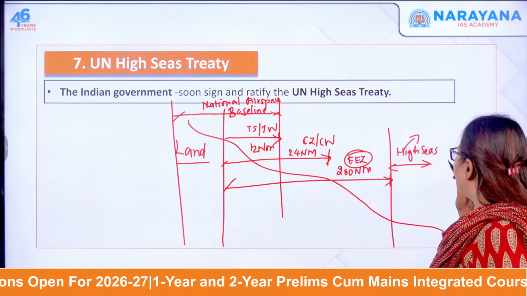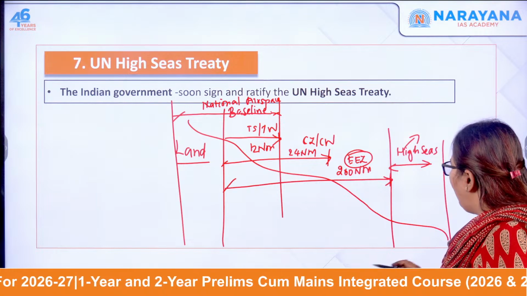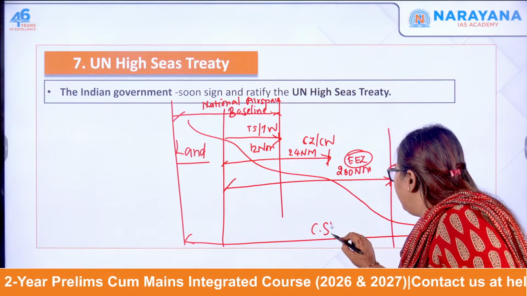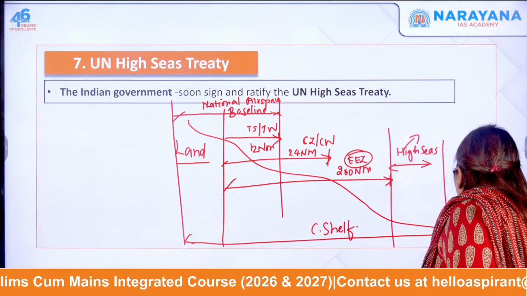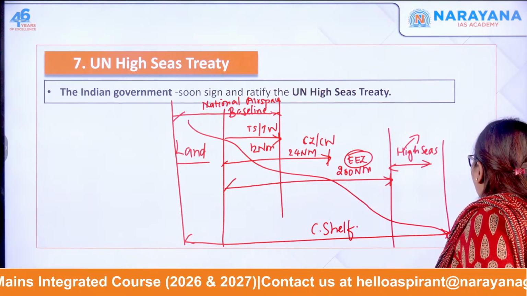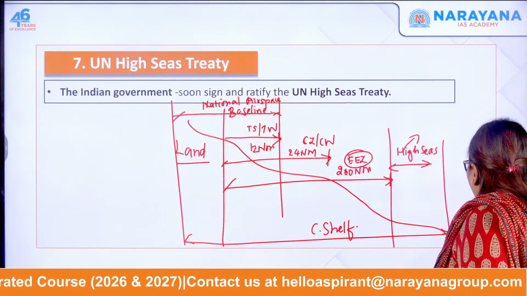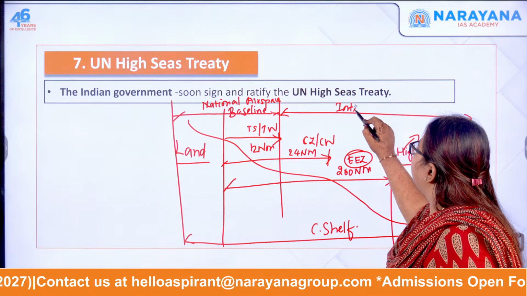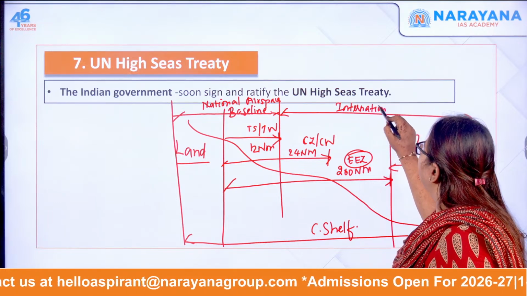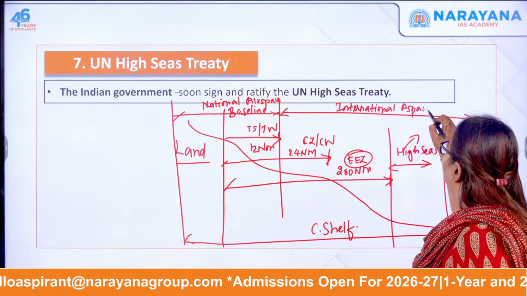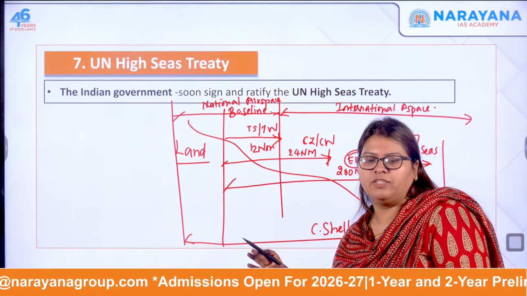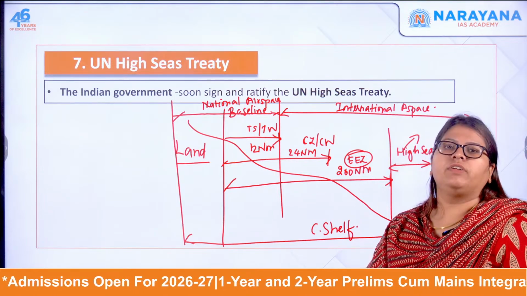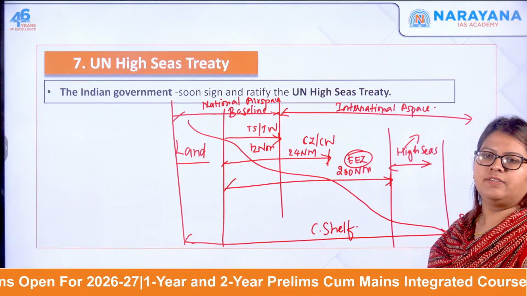So this is called the high seas, and this is your continental shelf, right? Wherever your continental shelf ends and the seabed starts, this will be your deep ocean, and this entire portion is the international airspace. Do you understand? Now, do you understand which is your national airspace, which is your exclusive economic zone, and what you mean by the contiguous zone, the territorial waters, as well as the high seas? So, this is what it is.